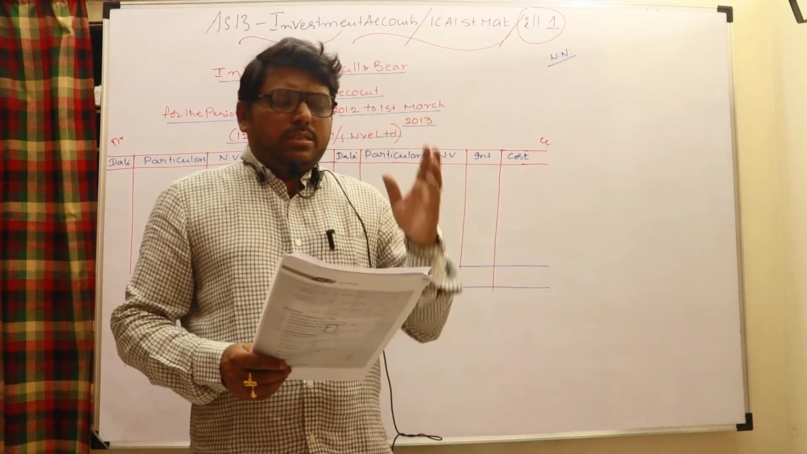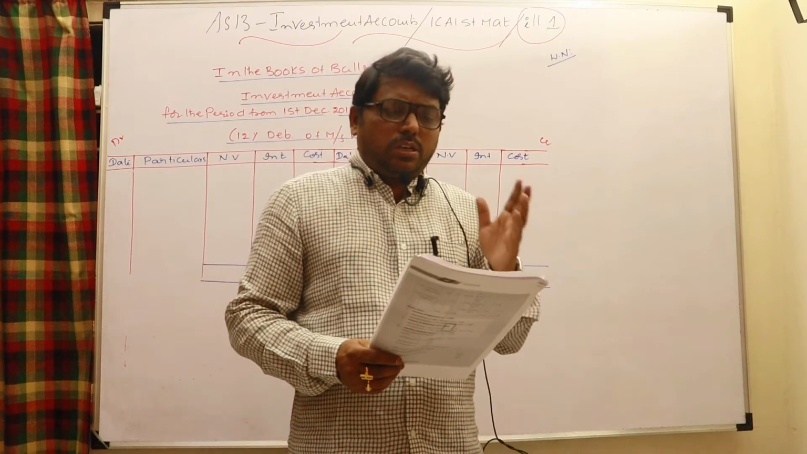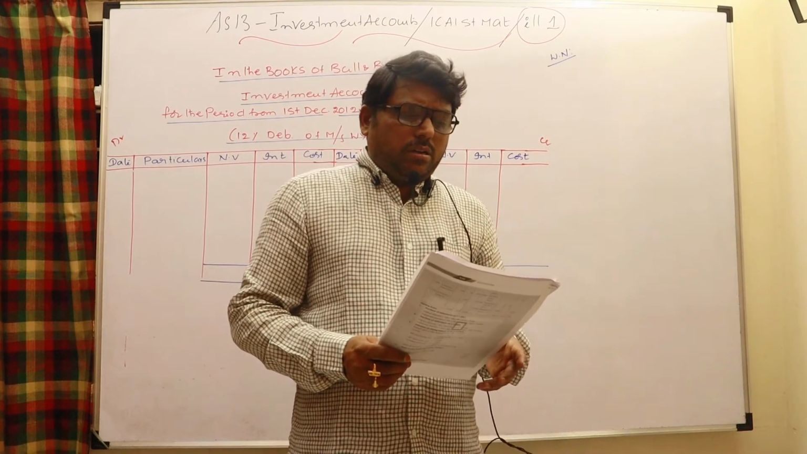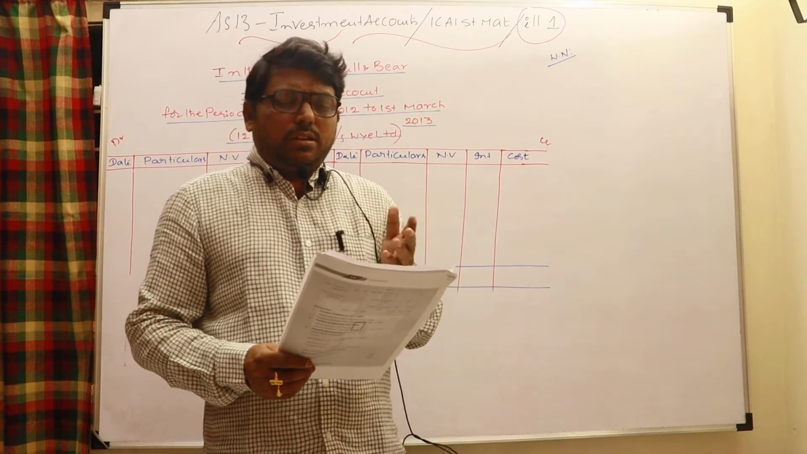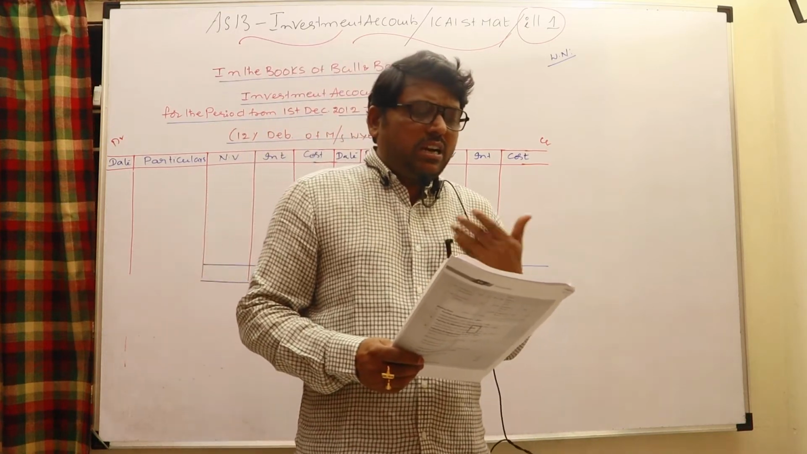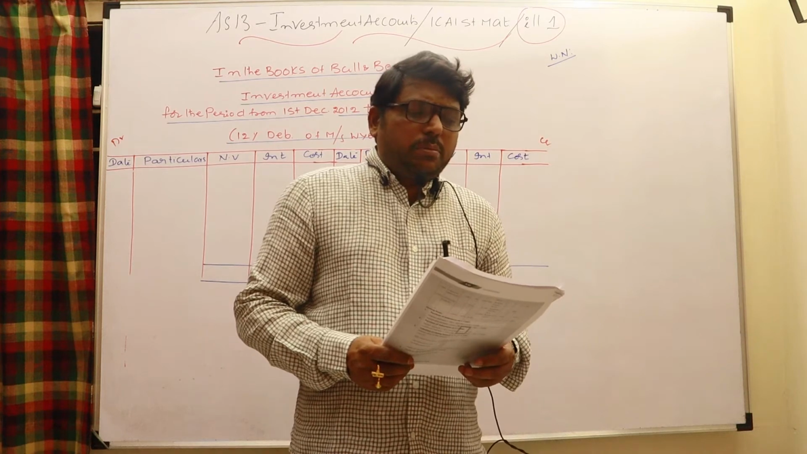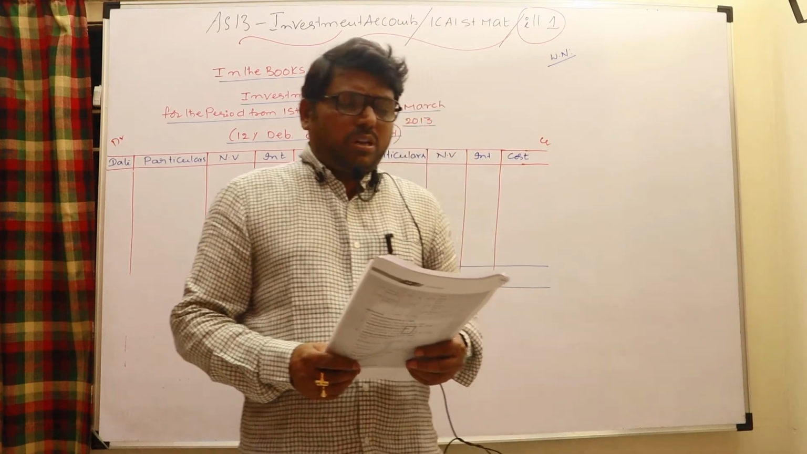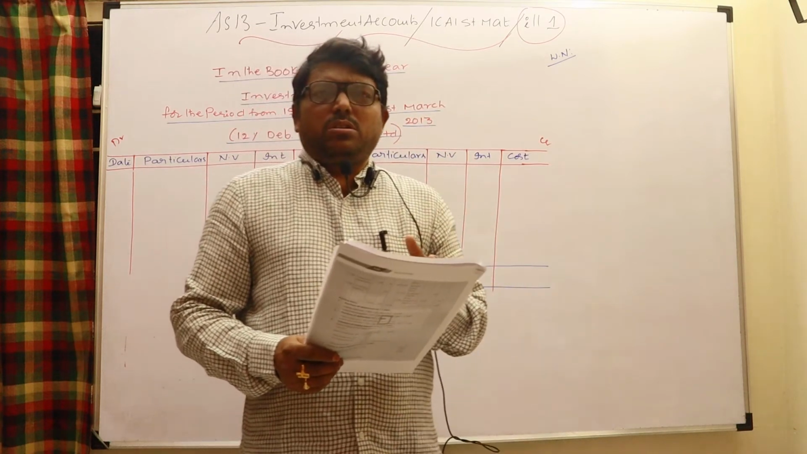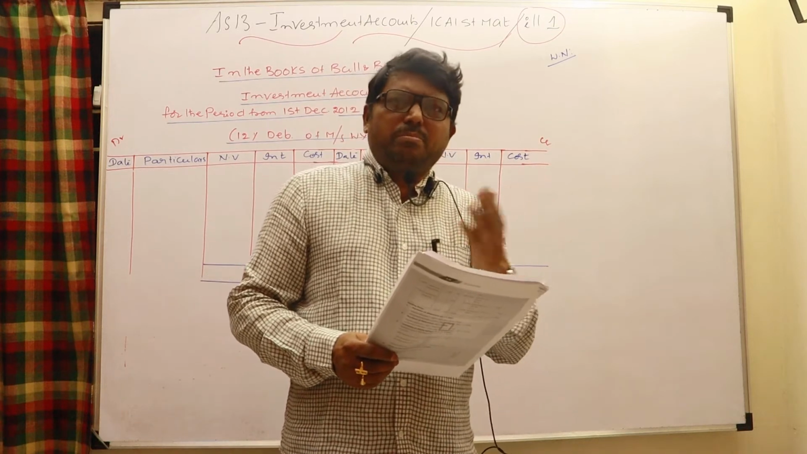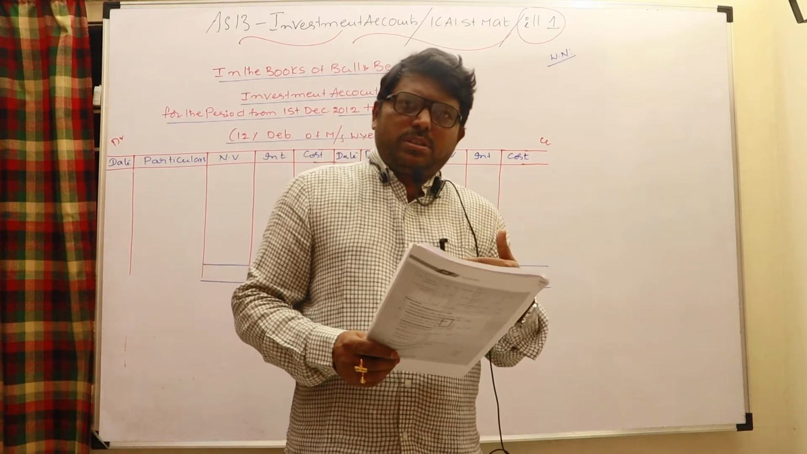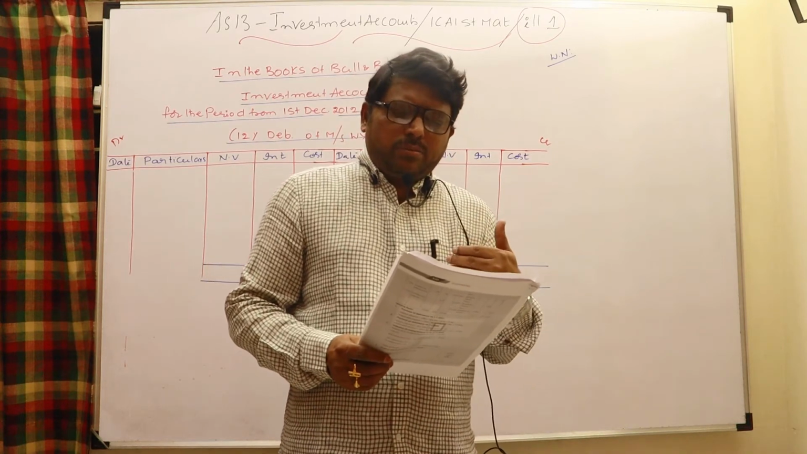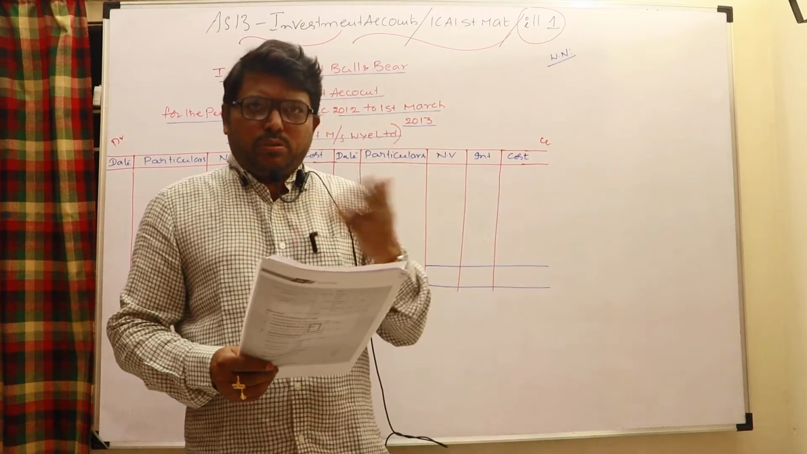On 1st December we bought the 10,000 debentures in the market, Bull and Bear. On 1st March 2013, the firm sold all these investments at 106 rupees cum interest price, again with 1% brokerage. Very simple: we bought the investment, and after some period we sold it in the market. While purchasing the investments, entry is investments to bank. While selling, bank to investments.